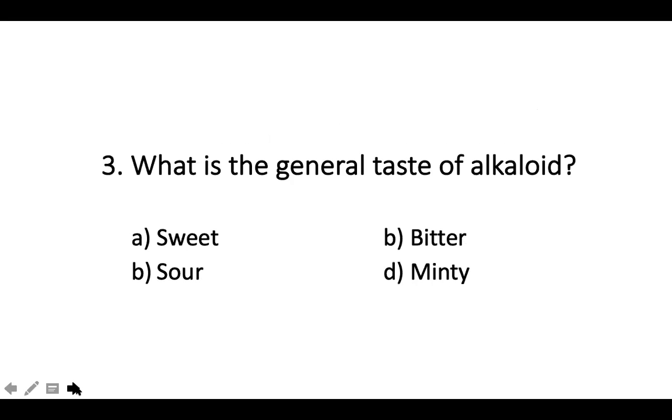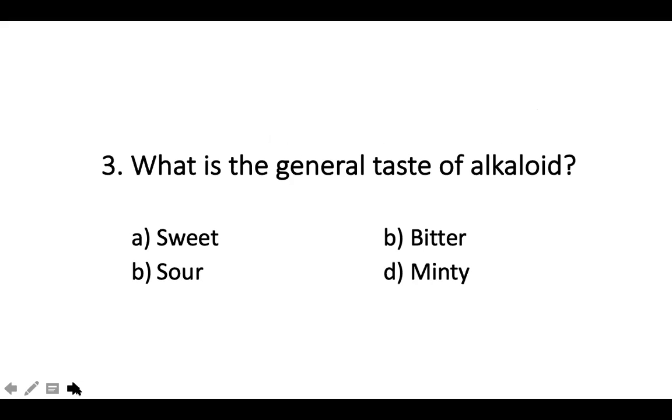Next, what is the general taste of alkaloids? A, sweet, B, bitter, C, sour. Here is also a mistake. So C, sour, D, minty. So what is the general taste of alkaloids?